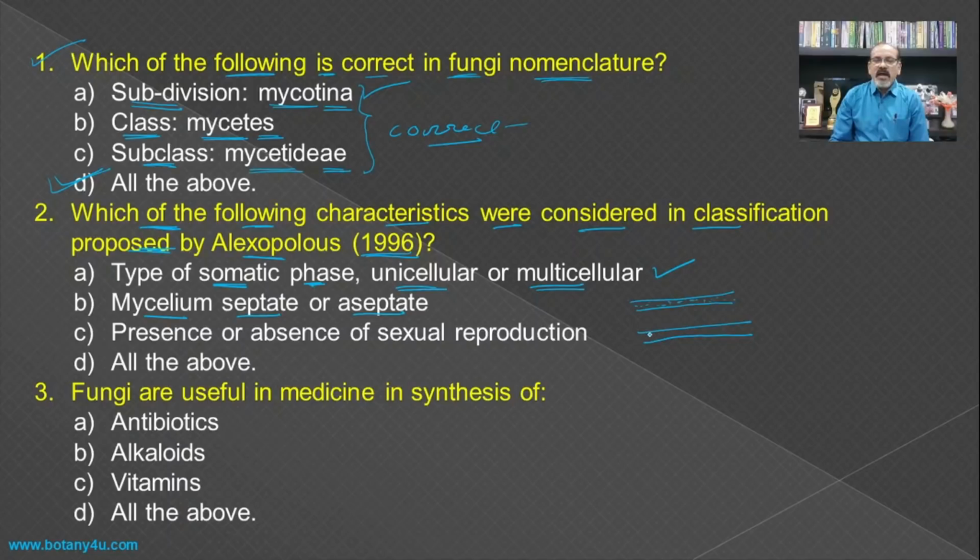And the second one, having nuclei with a cross wall between them, is a multicellular type of condition. So this is the aseptate condition, and this is the septate condition. Both are considered in the classification given by him. Then presence or absence of sexual reproduction. There is even an absence of sexual reproduction in the fungi which are placed at the end of the classification. So all these three characteristics are considered in the classification proposed by Alexopoulos, and hence all of the above becomes the answer for this question.